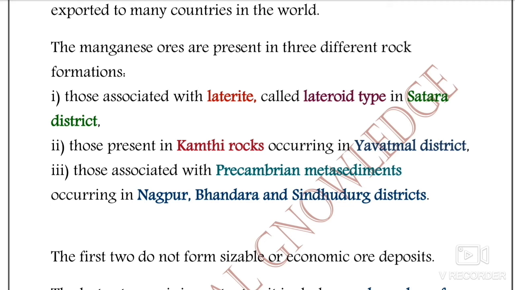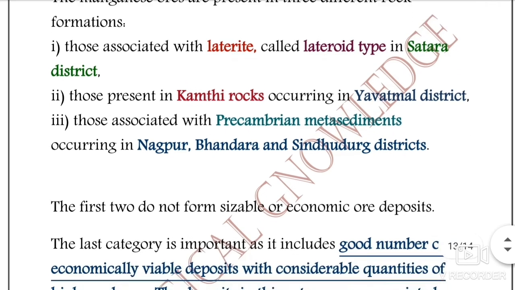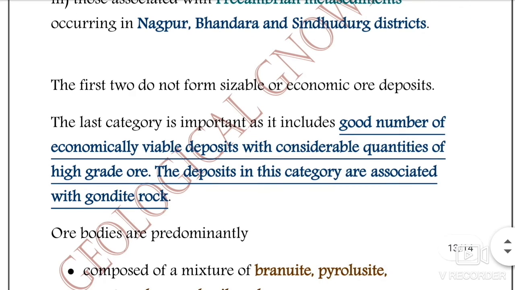The laterite type in Satara district, Kamthi rocks occurring in Yavatmal district, and the Precambrian metasediments of Nagpur, Bhandara and Sindhudurg district. The first two do not form sizable or economic ore deposits. The last category, that is Nagpur Bhandara, includes a good number of economically viable deposits with considerable quantities of high grade ores. The deposits in these categories are associated with gonditic rocks. We have already discussed the country rocks in the several different regions.